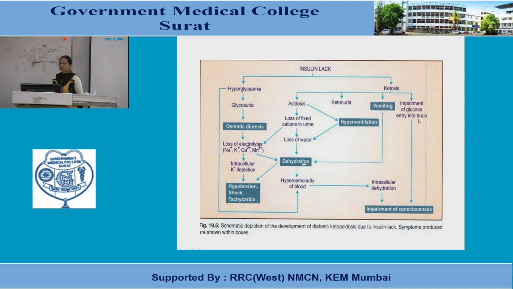Impairment of glucose entry into the brain, as we have discussed yesterday, ketone bodies block it. So because of that, impairment of consciousness occurs, or at CNS level various complications will be there. These are the various symptoms like vomiting, hyperventilation, osmotic diuresis, dehydration, hypotension, shock, tachycardia, impairment of consciousness.